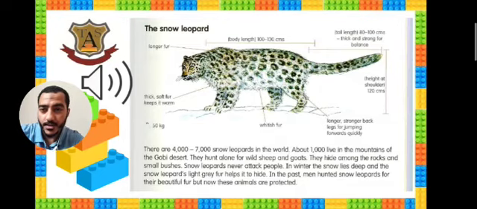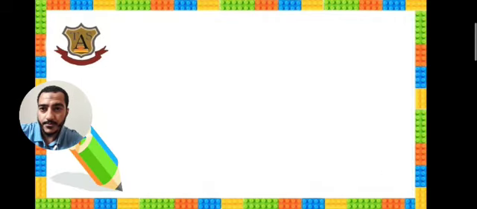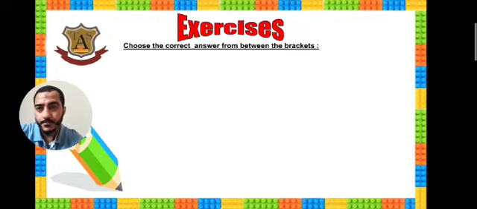I think this reading lesson is finished, so we are going to answer some questions, and you are going to answer them alone. So ask any question that you want. Okay, let's see the exercise. Choose the correct answer from between the brackets. This is the choose question. Number 1.